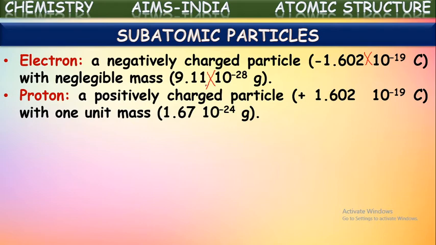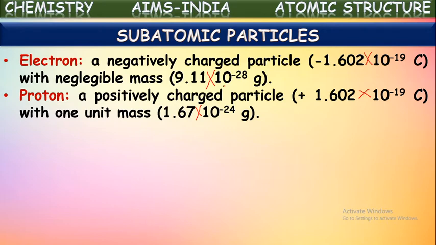Protons have a positive charge equal to 1.602 into 10 to the power of minus 19 coulombs. And the mass of a proton is considered as 1 AMU, which is also called atomic mass unit. It is the smallest unit of mass. Actually, the mass of an electron is still smaller, but it is negligible compared to the mass of a proton.